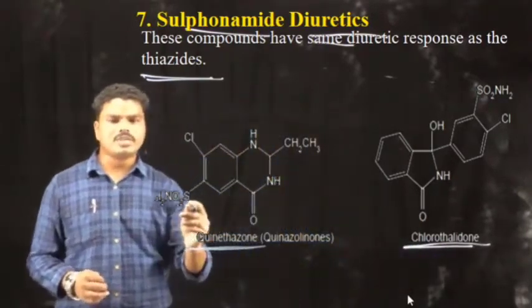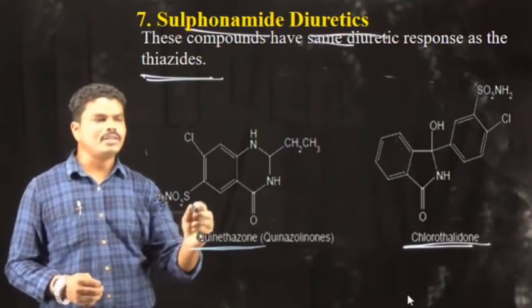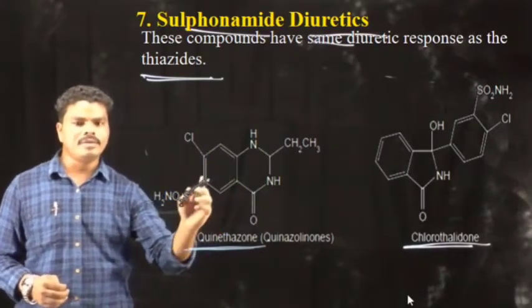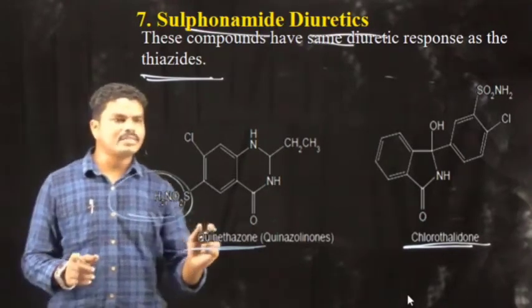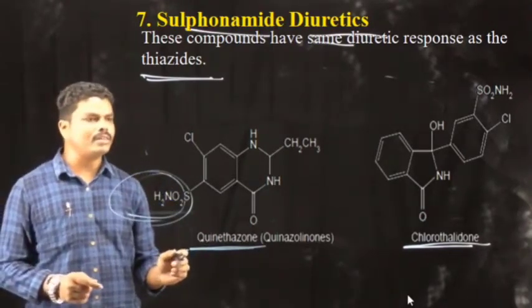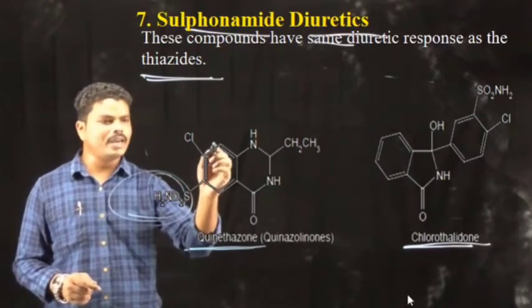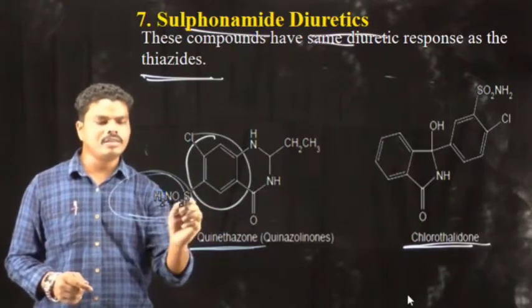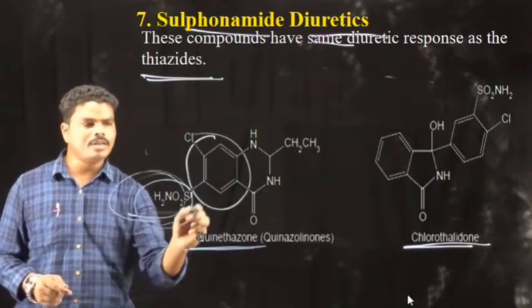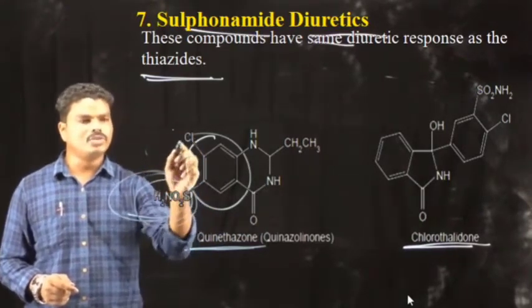When you see the chemical structure of the first drug, it consists of a benzimidazole ring, and to this a sulfonamide group is attached. The basic structure in sulfonamide diuretics consists of a phenyl ring. To this phenyl ring there is a sulfonamoyl moiety and a chlorine substitution.